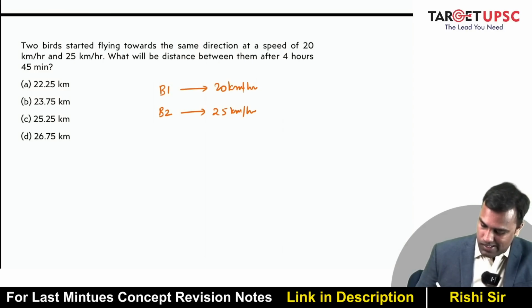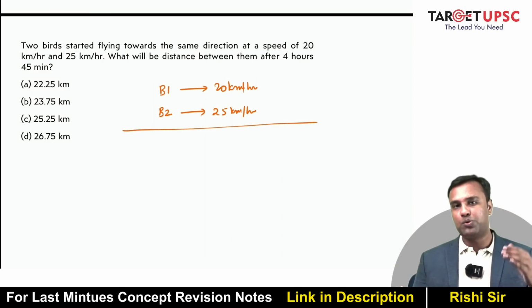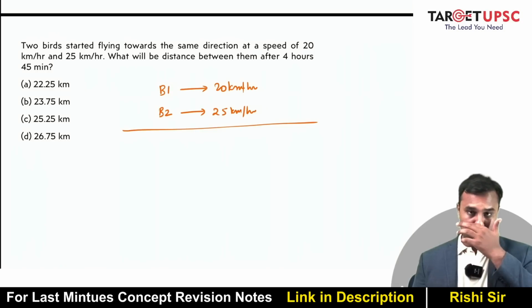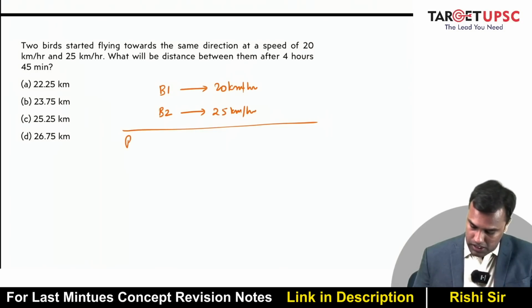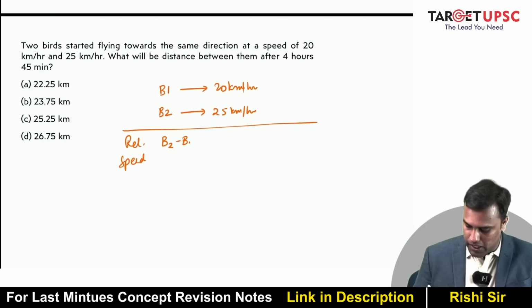They are both moving in the same direction. So what will be their relative speed? It will be B2 minus B1, which is 5 km per hour.